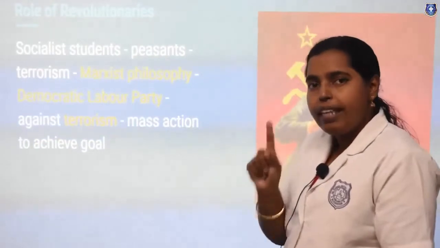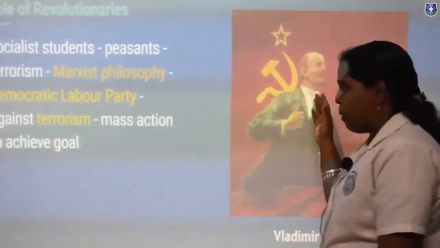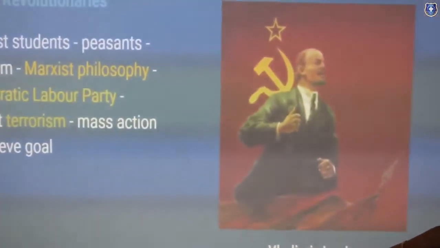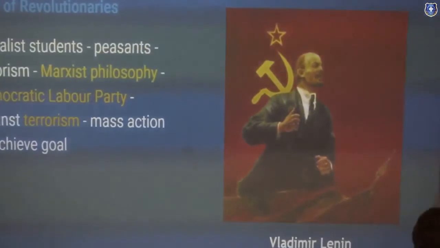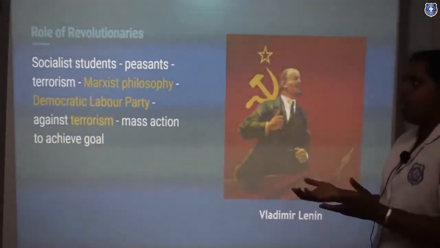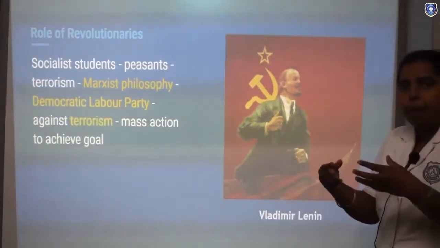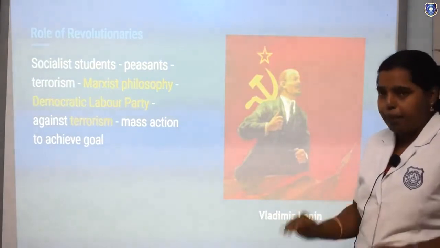One among the leaders was Lenin. Lenin was a well-known leader, and you can see here the picture of Vladimir Lenin. He was a socialist. Socialist students were thinking about how their community was affected, and they started promoting the ideas of socialism among common people like peasants.